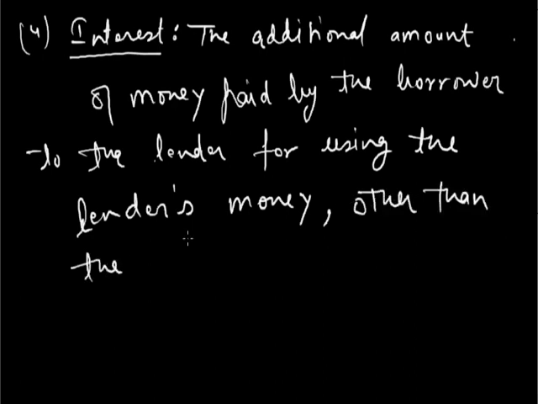This additional amount of money which the borrower pays back to the lender should be other than the main amount. The main amount is the principal. Other than the principal sum he pays back, the additional amount of money which he pays is known as interest.